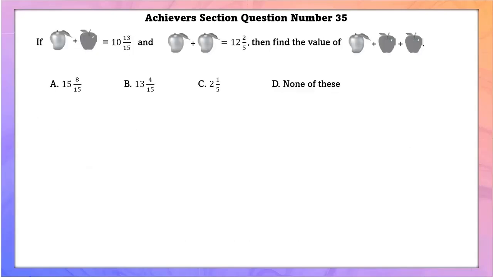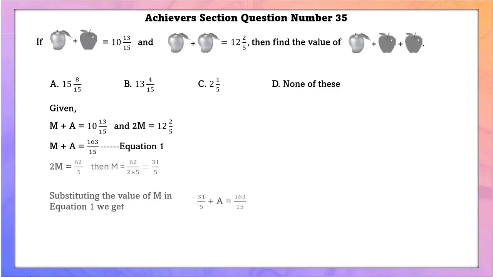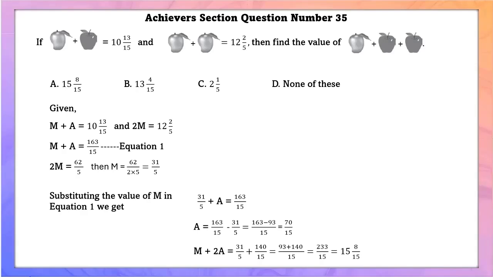Achiever section question number 35. If mango plus apple is equal to 10 13 by 15 and mango plus mango is equal to 12 2 by 5, then find the value of mango plus apple plus apple. M plus A is equal to 10 13 by 15 and 2M is equal to 12 2 by 5. M plus A is equal to 163 by 15, that is equation 1. Equation 2, that is 2M is equal to 62 by 5. Then M is equal to 31 by 5. Substituting the value of M in equation 1, we can find the value of A, that is 70 by 15. So therefore M plus 2A is equal to 15 8 by 15.